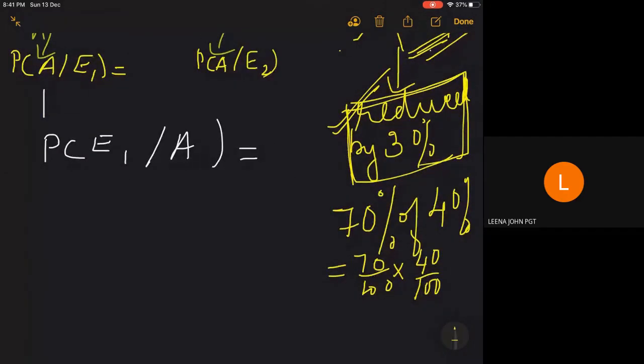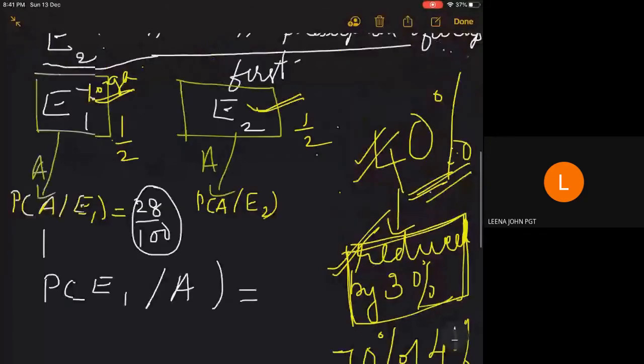Okay, so you can cancel and you will be getting 28%. So we can write it here as 28 by 100.